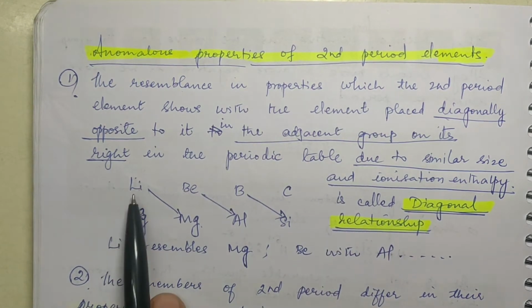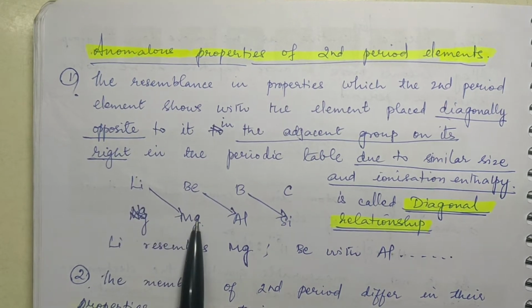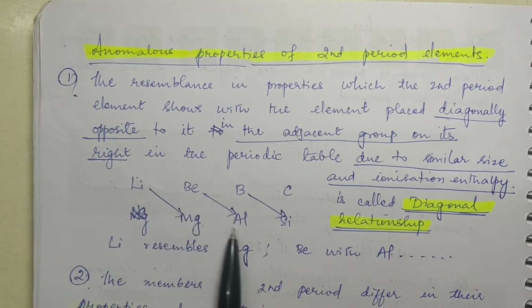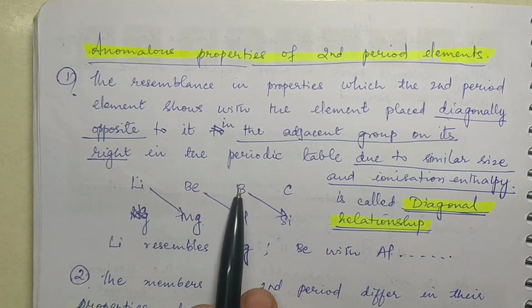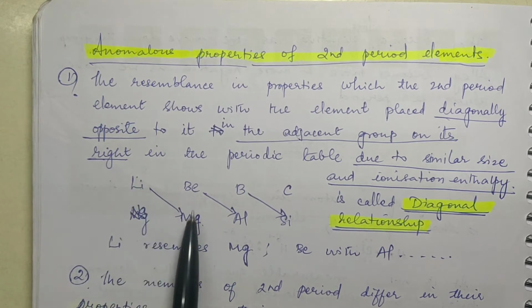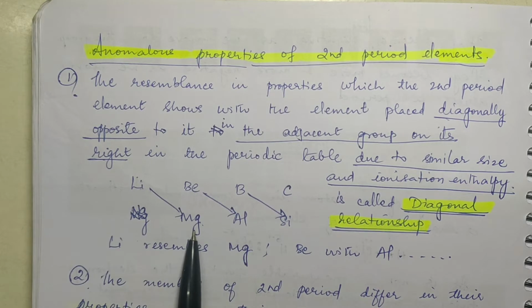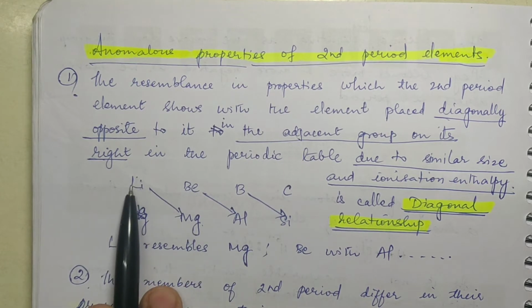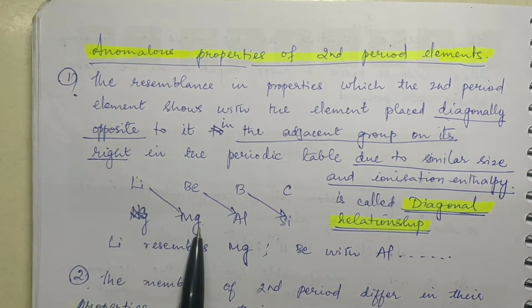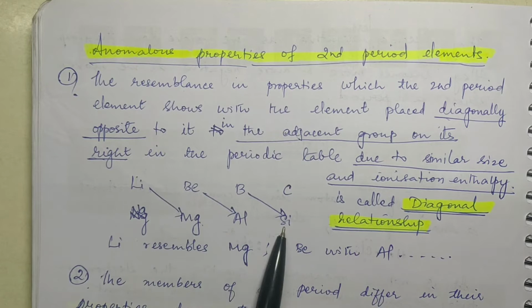Now this lithium has been found to show resemblance with the properties of magnesium. Same way beryllium shows similarities with aluminium. Boron shows similarities with that of silicon. So how are they situated? See, they are situated in a diagonal manner, is it not? Lithium and magnesium, they are diagonally opposite to each other. Same way beryllium, aluminium, boron, silicon.